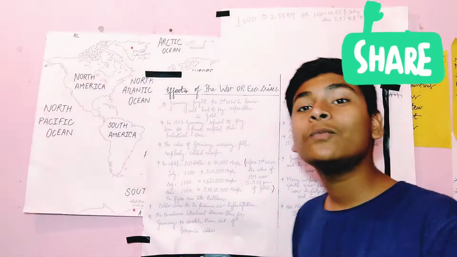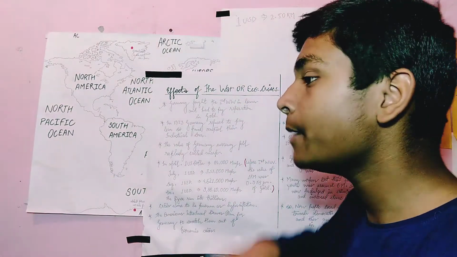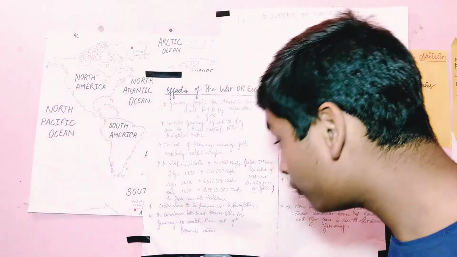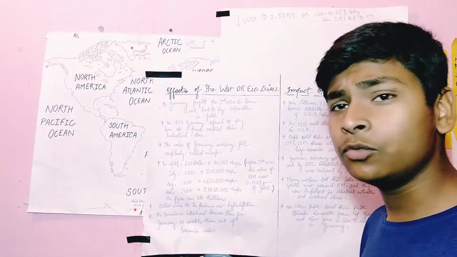And if you want to know after the First World War, just before the Second World War, in Germany $1 was equal to 2.50 written marks. You can see what the situation was when they fell, but now they have become stable, and only 2.05 written marks should be given for $1. So that was the time of Hitler. Hitler did very well.